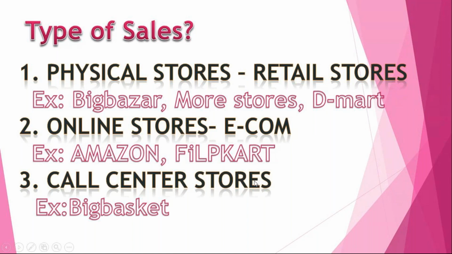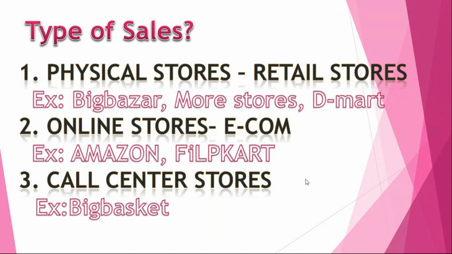So this D365 application has inbuilt solutions: they have designed a retail store solution, an online store solution as e-commerce, and a call center solution is also available. These three types of business process you can run with a single application that we call D365 Retail and Commerce.